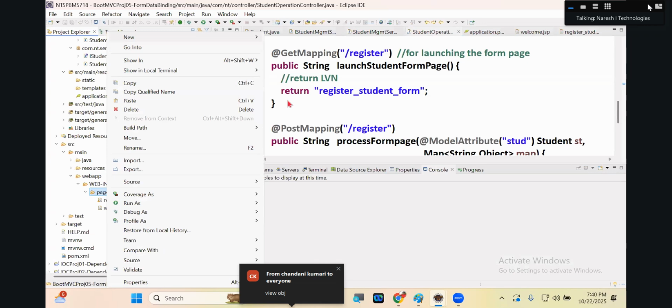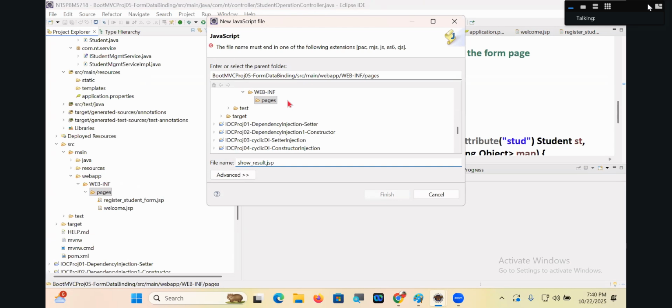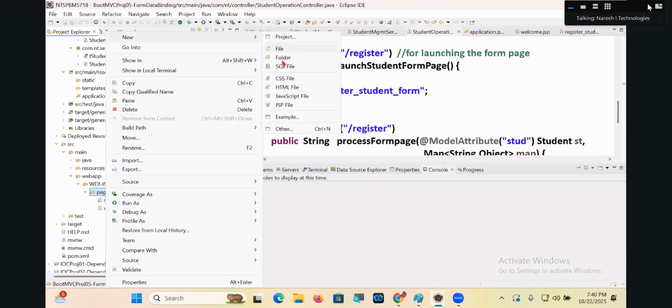Right click, new JSP file. Show underscore result dot JSP. Java file is taken, oh okay, fine, I have to take JSP file.